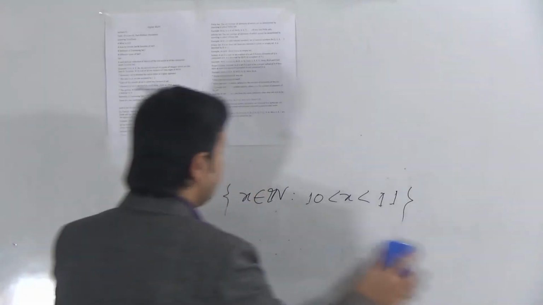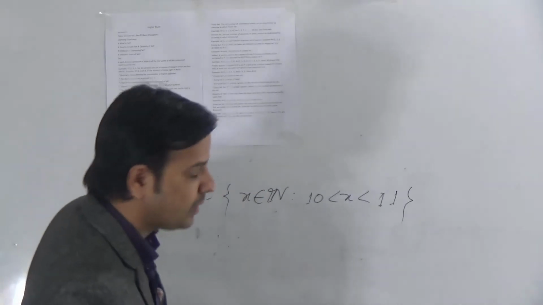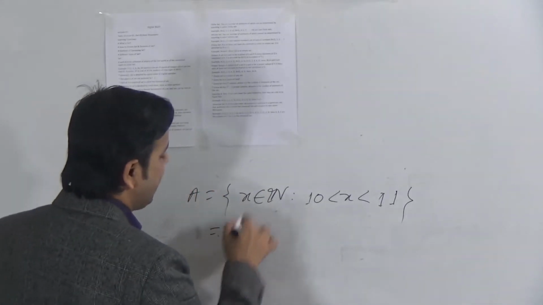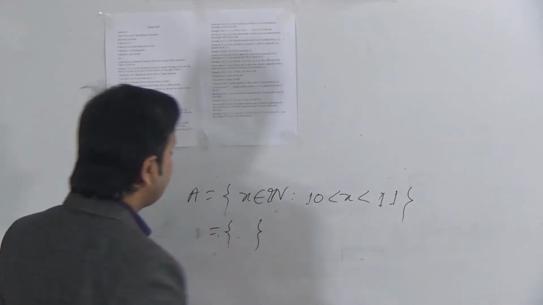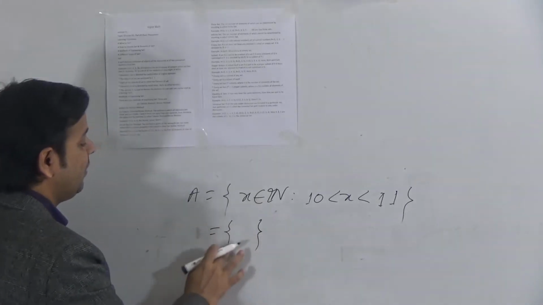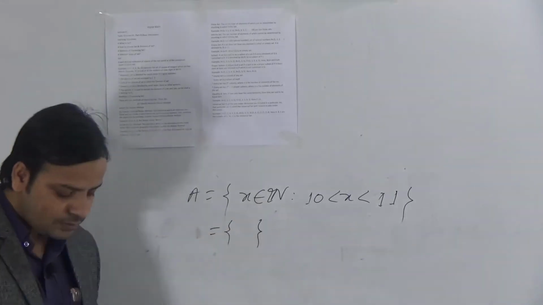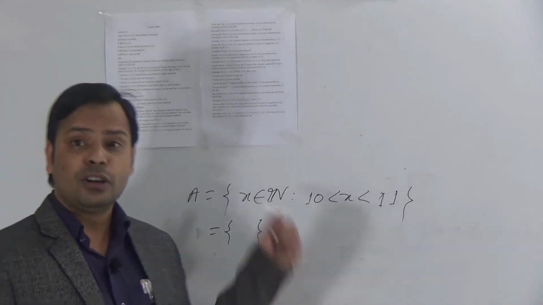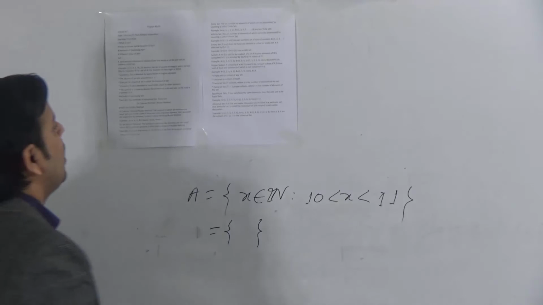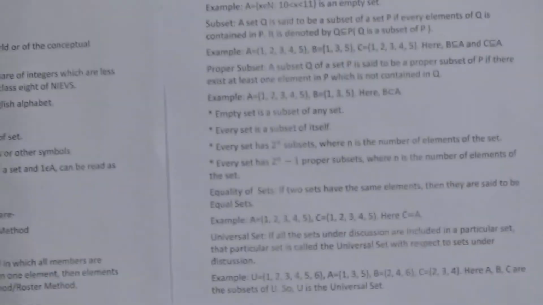This set is expressed in the set builder method. If I write it in the roster method, this will be equal to the empty set. Okay, dear students, I hope you have understood the empty set. Now I will tell you about subsets.